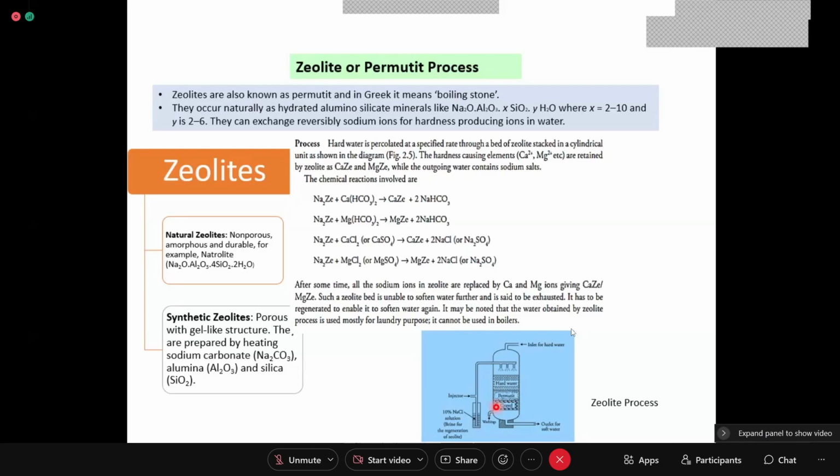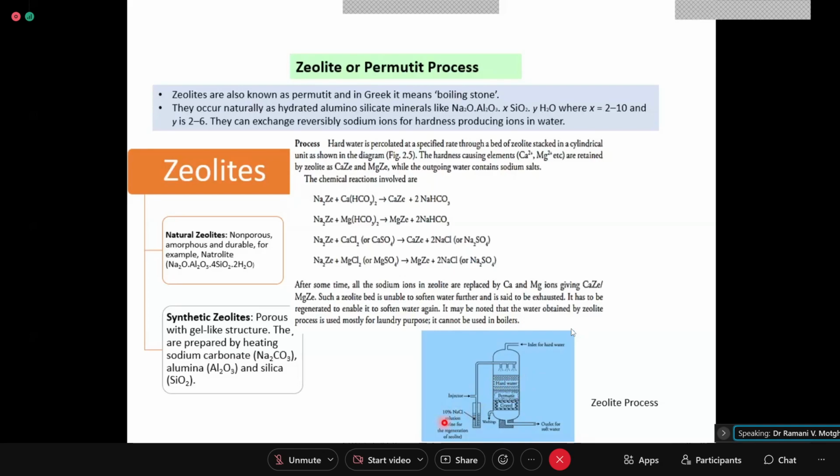Now, brine stays here, what happens? Your concentration of NaCl is very high. So due to high concentration of NaCl, you will find that exchange of calcium and magnesium with sodium takes place. This whole part is filled with a concentrated 10% NaCl. 10% means 10 grams in 100 ml, 100 grams in 1 liter.